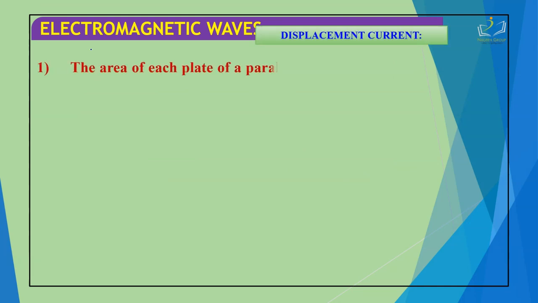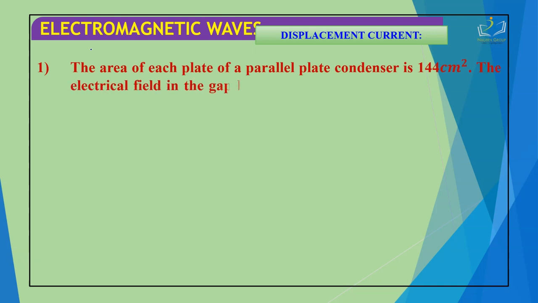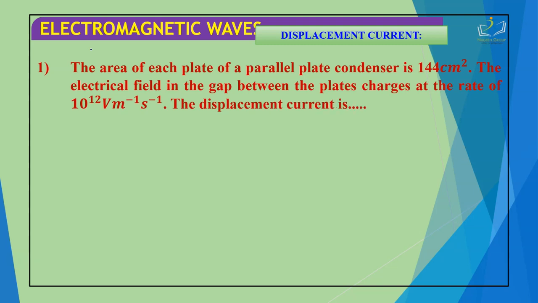Now we are moving to some numerical tasks. Earlier we were just covering the concept part of the objective questions. Now we are moving ahead with the numerical part. The area of each plate of a parallel plate condenser is 144 centimeter square. The electric field in the gap between the plates changes at the rate of 10 to the power 12 volt per meter per second. The displacement current is 4 by pi ampere, 0.4 by pi ampere, 40 by pi ampere, or 1 by 10 pi ampere.